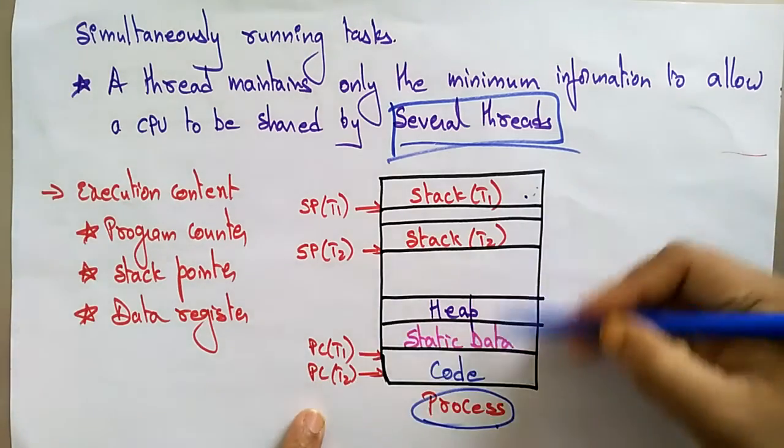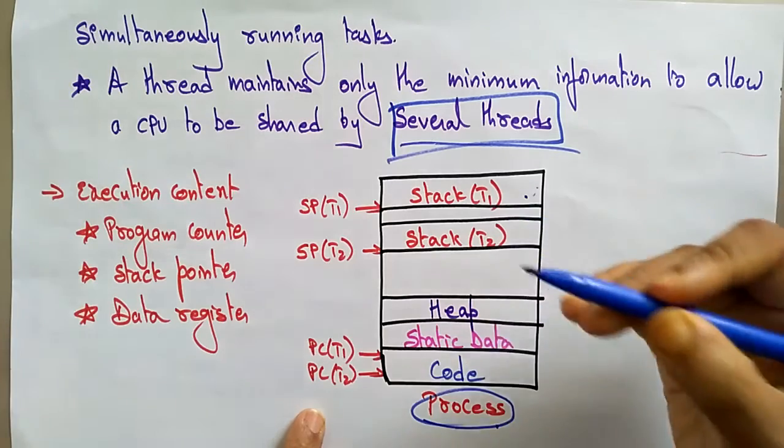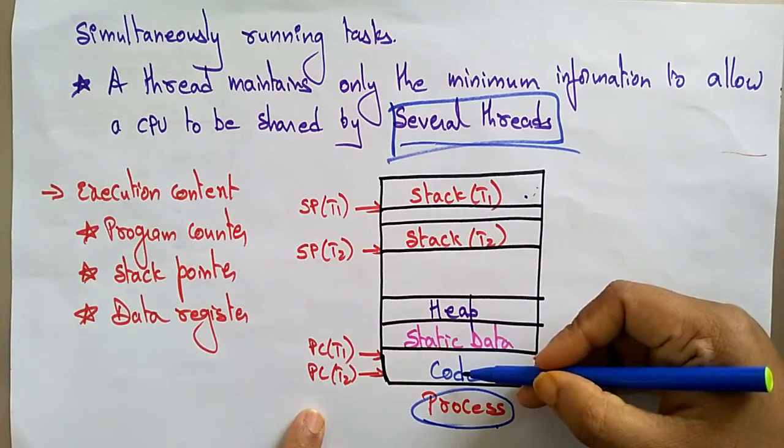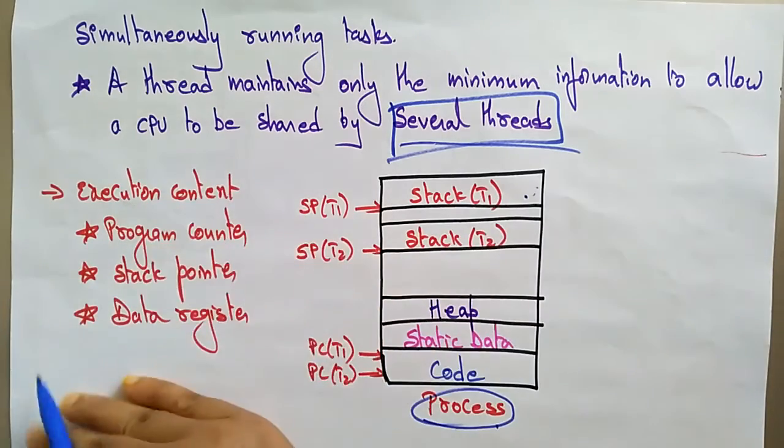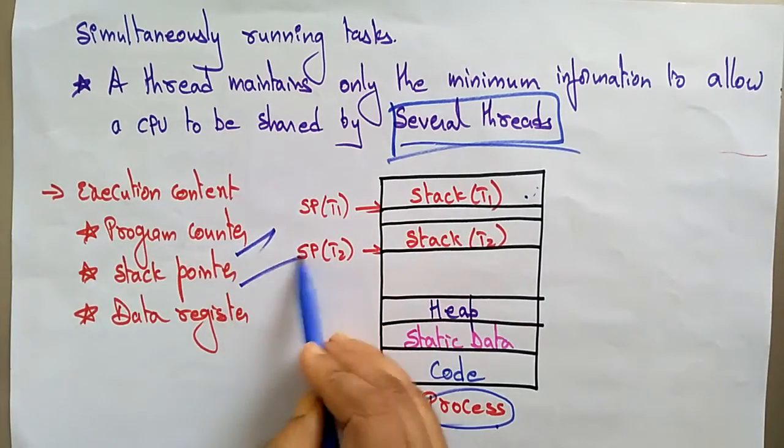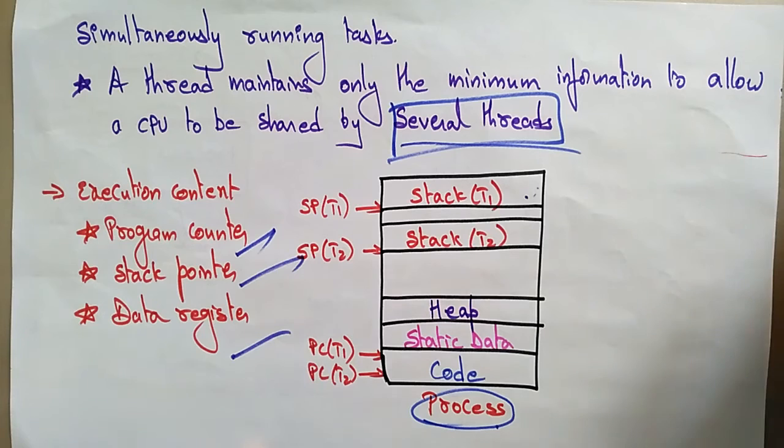In this example, I have taken two threads with two stack pointers, two program counters and a heap location. The execution context of a thread consists of the program counter, stack pointer and the data register that has to be stored. So this is a basic introduction to process and threads.